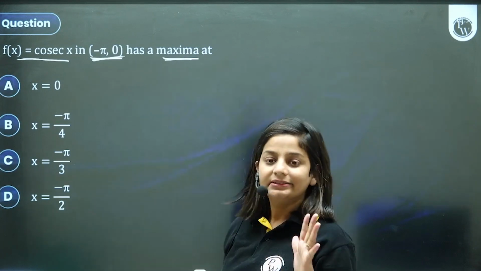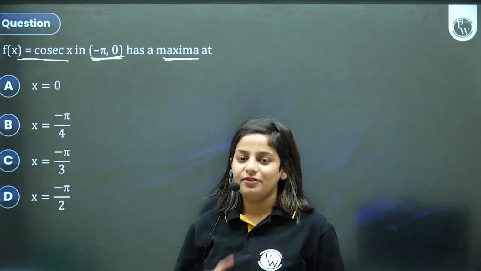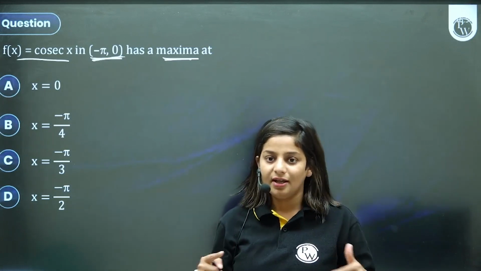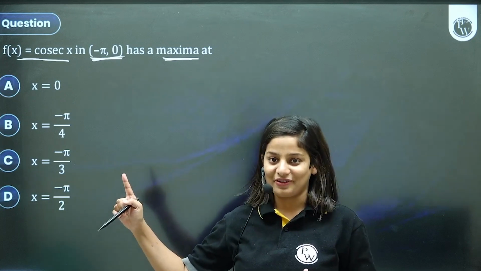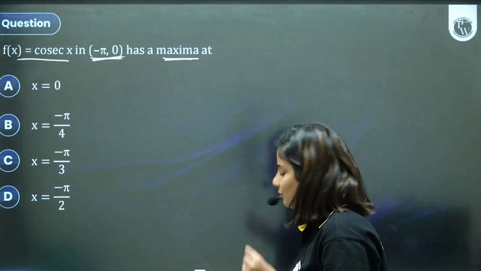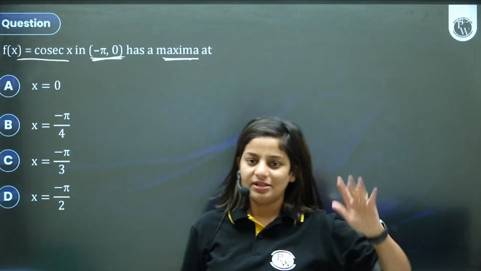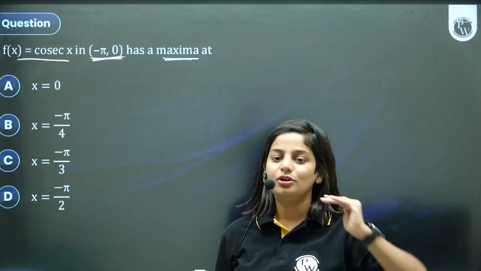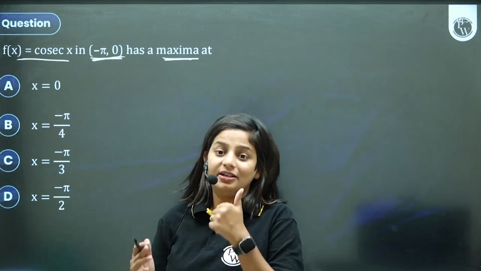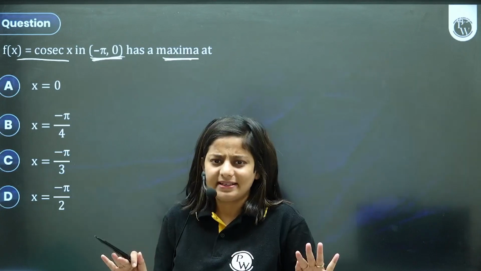Interesting. These are the types of maximum-minimum questions where we get stuck. First derivative test, second derivative test, but then it includes a trigonometric function. This troubles you a bit, doesn't it, children? Now let's remove your trouble. Let's follow our usual steps. Function, derivative, put it equal to 0, get the critical point, and check with the double derivative whether it's maximum or minimum. The usual 5 steps.